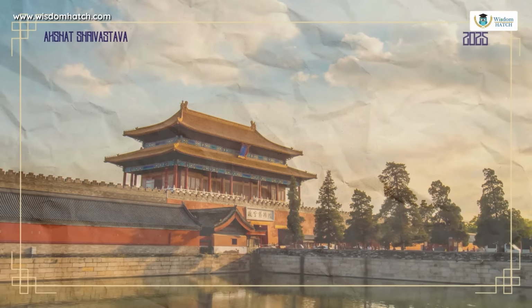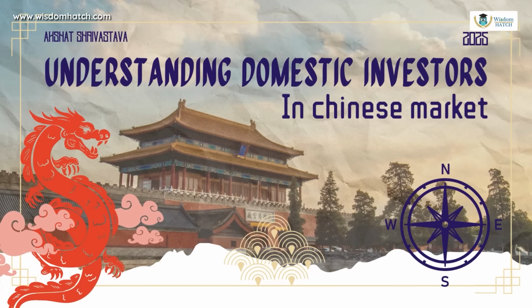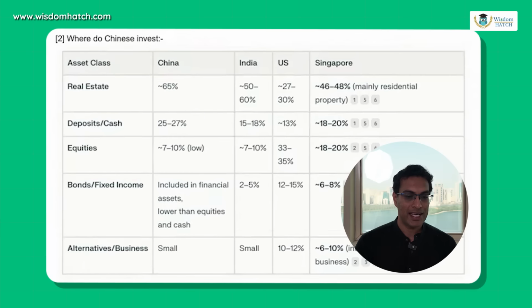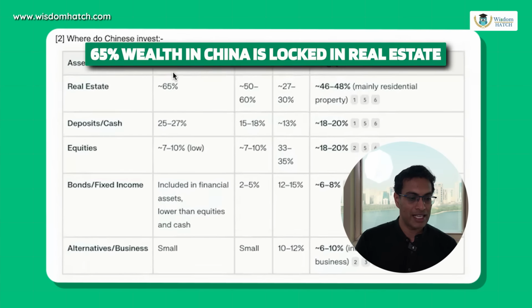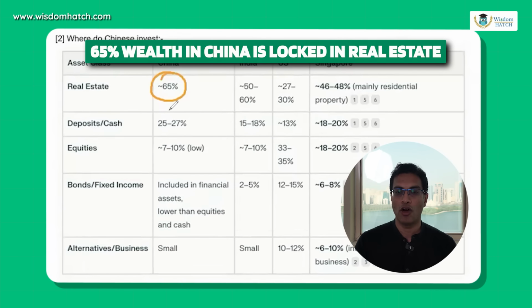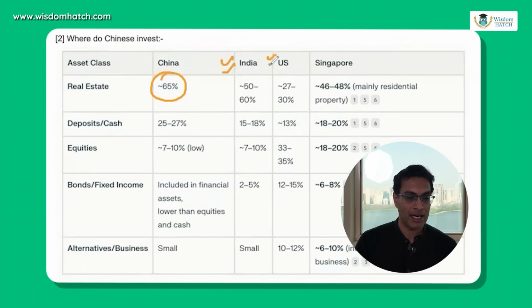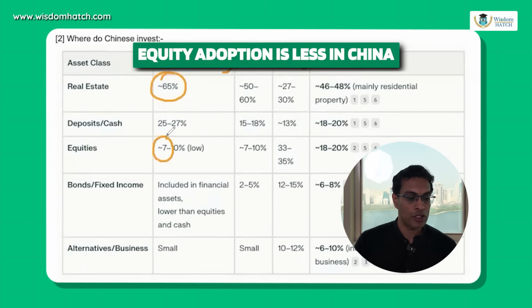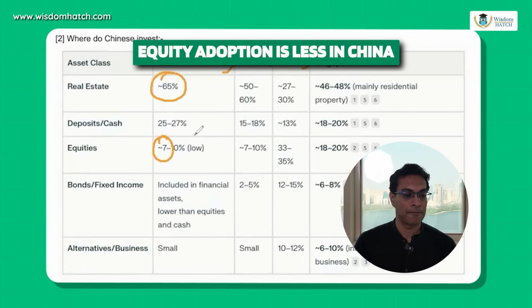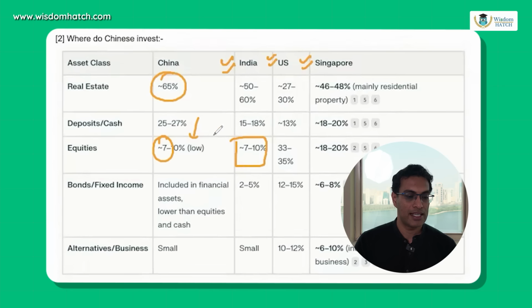Now comes the fourth point as to why the China market does not do well, and this has to do with domestic investments. For example, take a look at this chart. What you will see is that almost 65% of wealth of Chinese investors is locked into real estate. This is more than in India, more than in the US, more than in Singapore. Their equity adoption is very, very low to begin with. Now you would say that in India also it is like 7 to 10%, so this is very similar. But see, China's economy is huge.